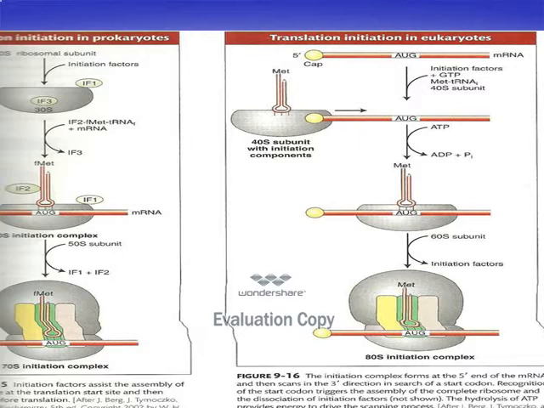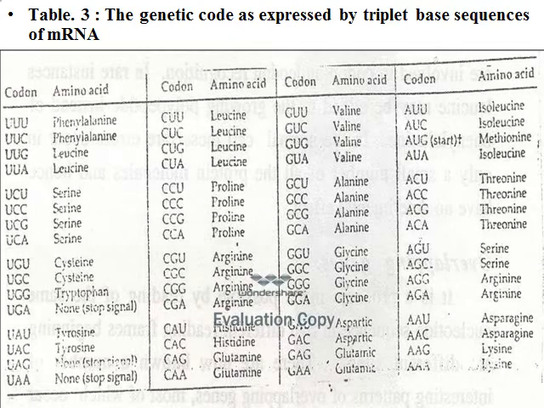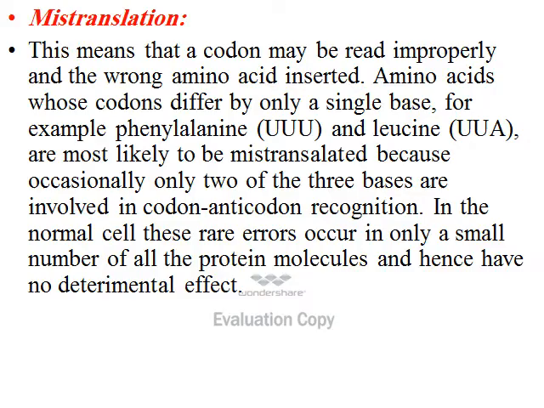In this figure, this is the initiation complex in prokaryote and this is the initiation complex in eukaryote. The initiation complex in prokaryote is the ribosome, as we see in the 70S ribosomal subunit, AUG on mRNA, which is the red color, and codes for methionine, which is carried on tRNA. Also we see the 80S in eukaryote. This is the table which shows the codons for different amino acids.